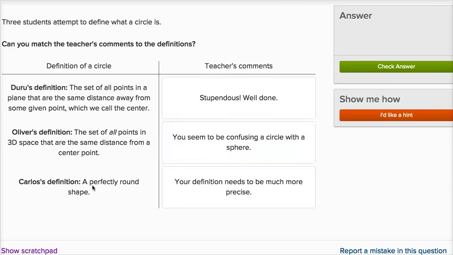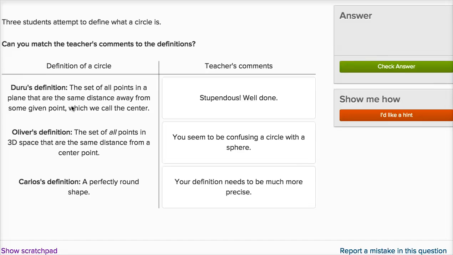And then finally, a perfectly round shape. Well, that's kind of true, but if you're talking about 3 dimensions, you could be talking about a sphere. If you go beyond 3 dimensions, hypersphere or whatever else. In 2 dimensions, yeah, perfectly round shape. Most people would call it a circle, but that doesn't have a lot of precision to it. It doesn't give us a lot that we can work with from a mathematical point of view. So I would say, actually, what the teacher's saying, your definition needs to be much more precise.